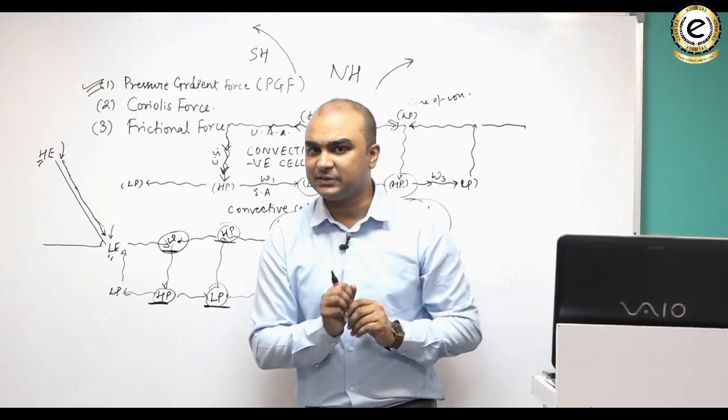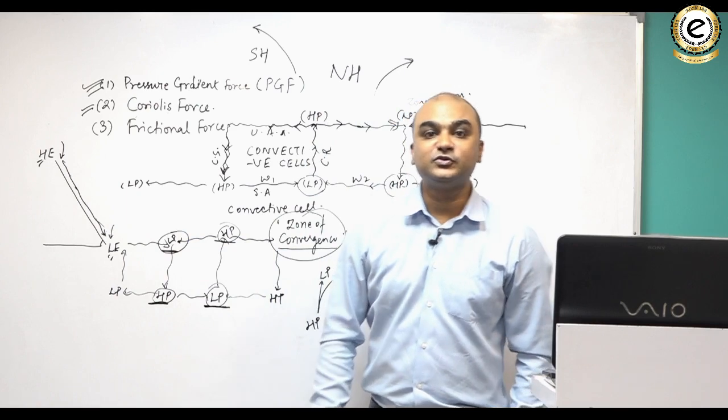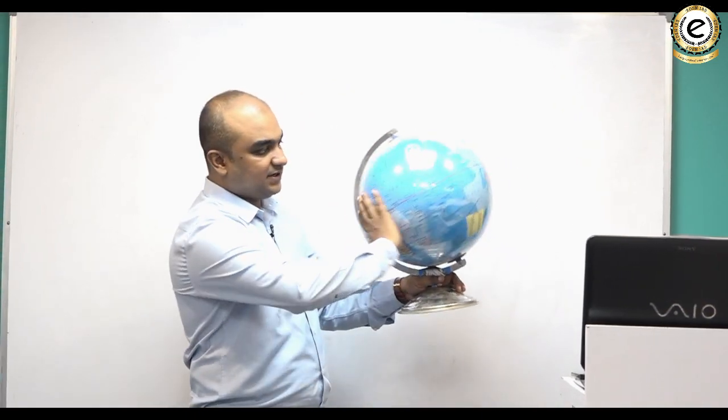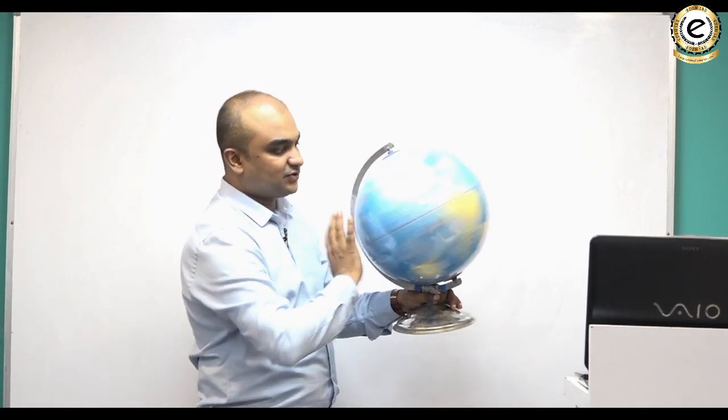और यही अगर हम समझ लिए, then we will understand what is the meaning of Coriolis force. So let's have a look at the Coriolis force. But to understand Coriolis force, we must understand how the earth rotates. Well, the earth rotates from west to east. This is west and this is east. So the earth rotates from west to east on its axis and revolves around the sun.